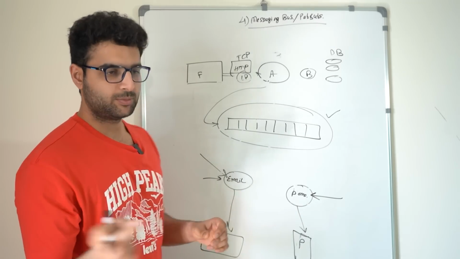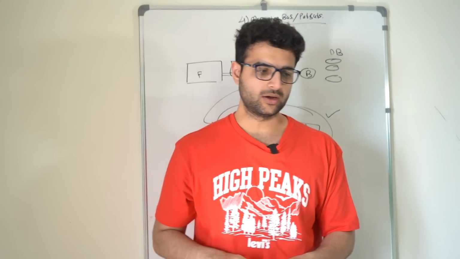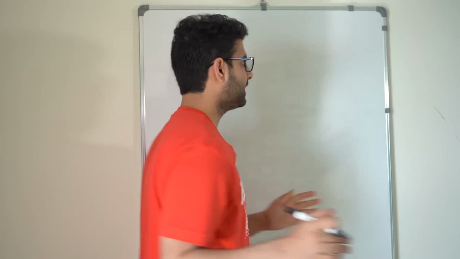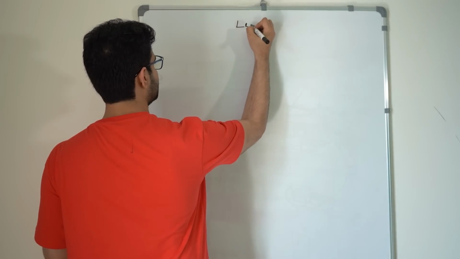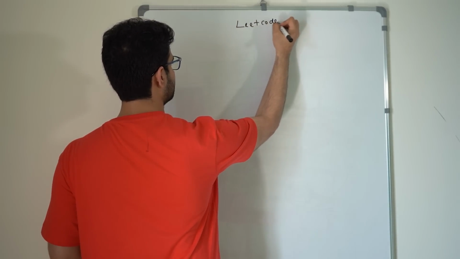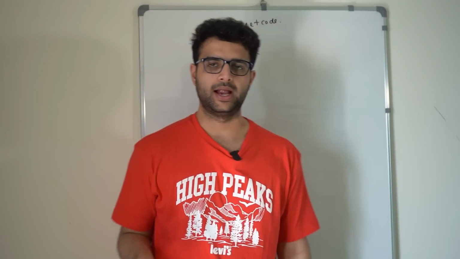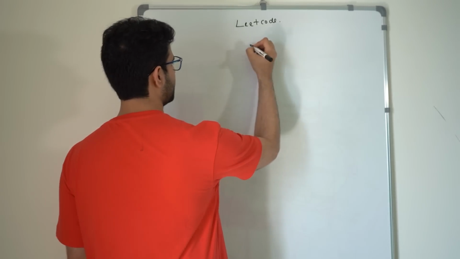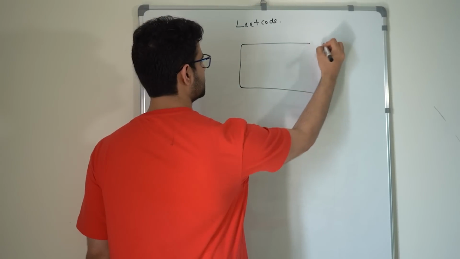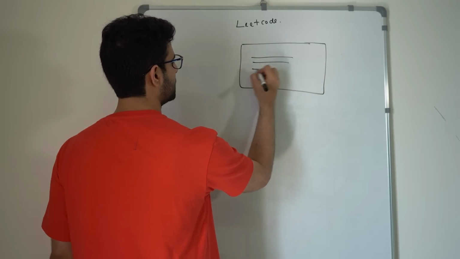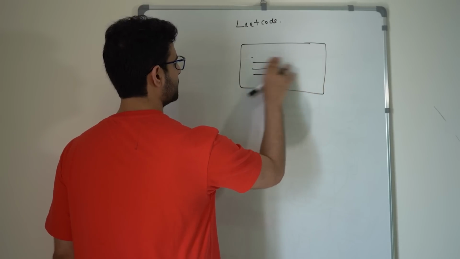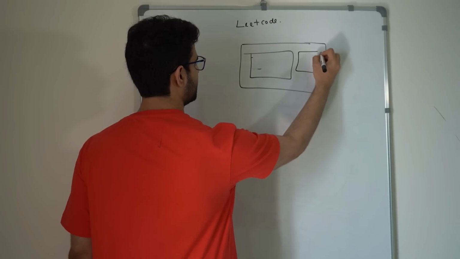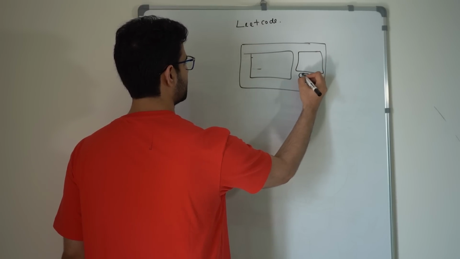To create a very simple system, let me describe what we're building now. The longer term assignment that we're building in this video is that we're building LeetCode. If you haven't seen it, LeetCode is effectively a platform where you can go and solve algorithmic problems. The interface looks very similar to any other application. You can log in, sign up. Once you sign up, you see a bunch of problems. Once you click on a problem, you see the problem statement on the left. You see a text area on the right where you can solve the problem, and you see a submit button.